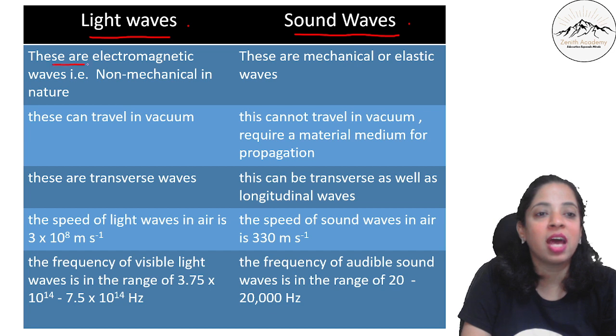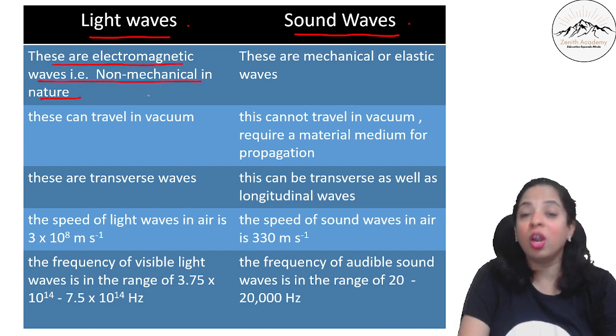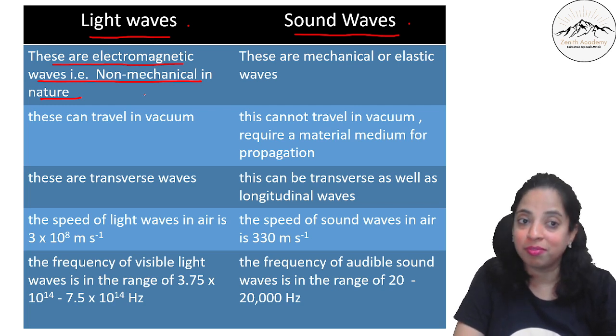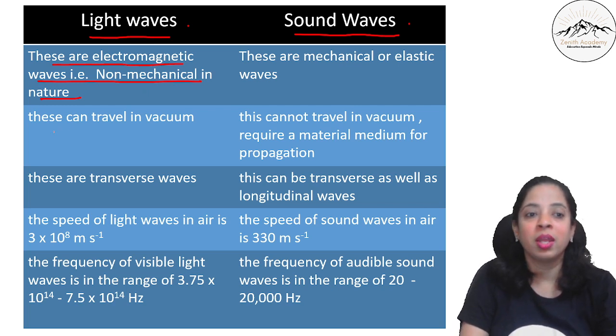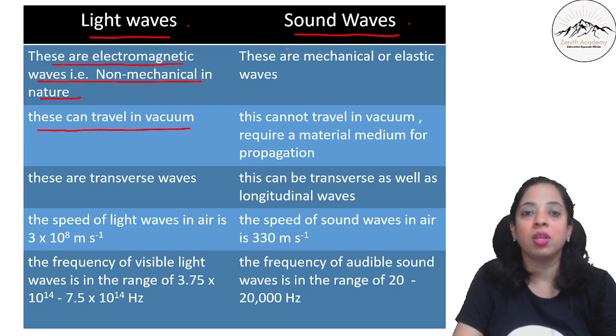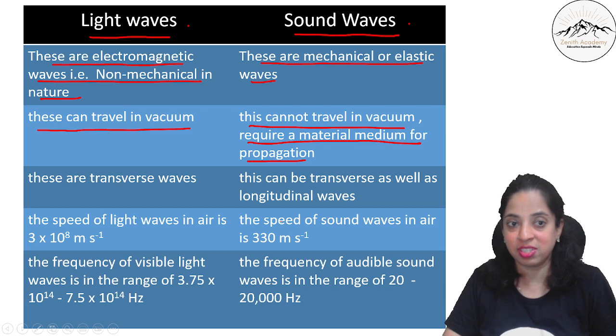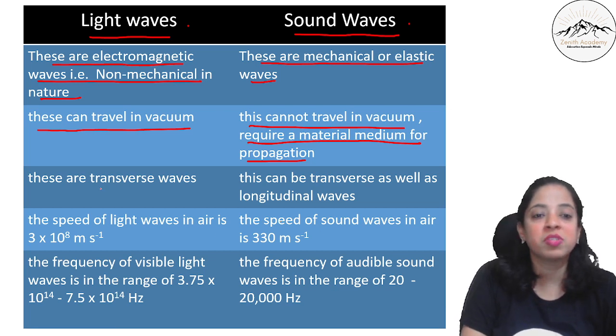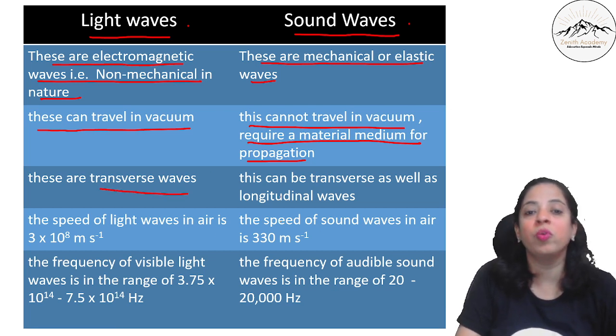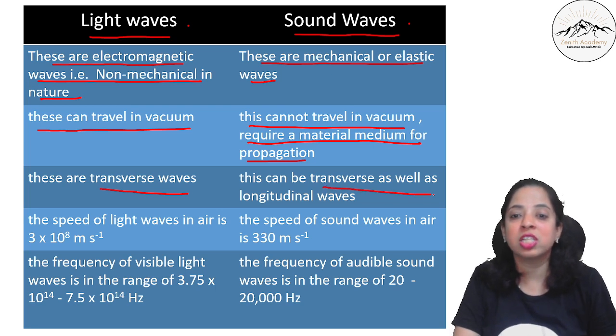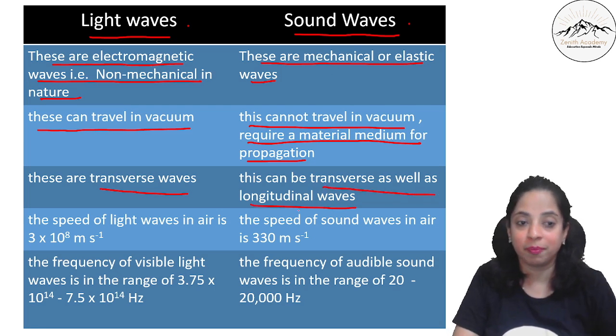So light waves are electromagnetic waves, that is, non-mechanical in nature. They do not require a material medium for their propagation. Do you remember? That is why they can travel in vacuum. Whereas sound waves are mechanical or elastic waves and cannot travel in vacuum. They require a material medium for propagation. So these are the two main differences. Then light waves are transverse waves, whereas sound waves, we just studied, can be transverse as well as longitudinal.